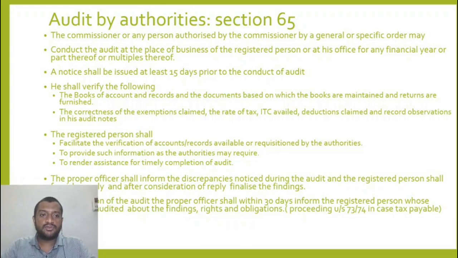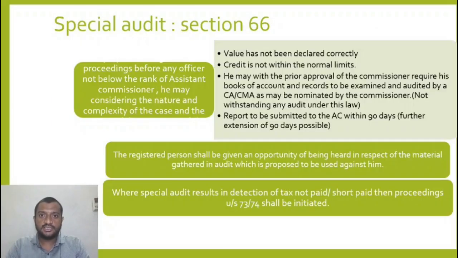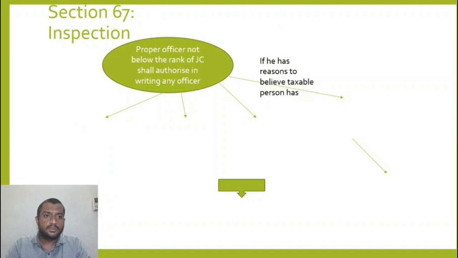They will verify the books of accounts. In both the cases, the commissioner has to give the approval. Look at inspection, search and seizure. So what is inspection? When will an inspection happen?